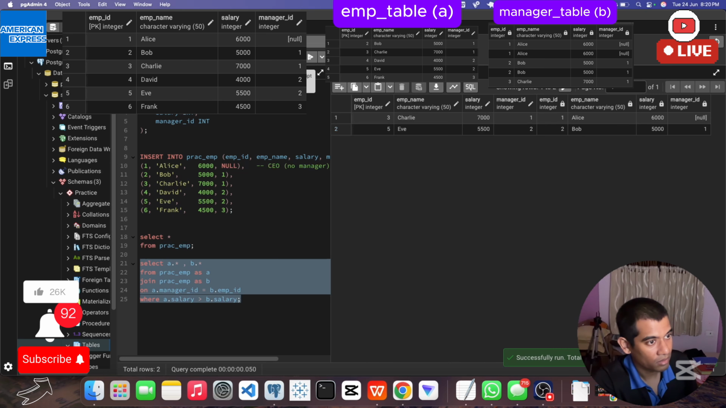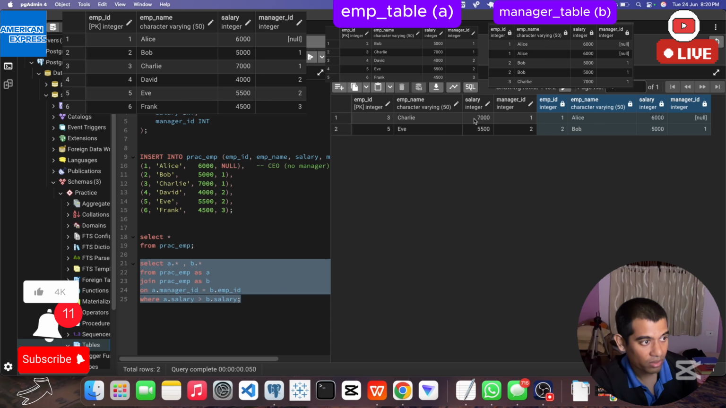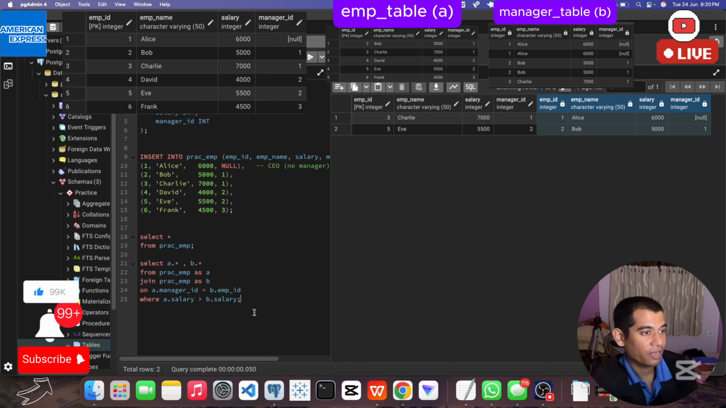Yep. See, it is simple, and you can check the table as well. Here employee salary is greater than manager salary. So employee 3, manager is 1, who is LS. You can check here, manager is 1, this is the managers table, manager 1 LS, whose salary is 6,000. So obviously it is more. And Eve, whose manager is 2 Bob, salary is 5,000. So obviously it means the employee's salary is more than manager salary. So it's done, it's easy, and it's completed.